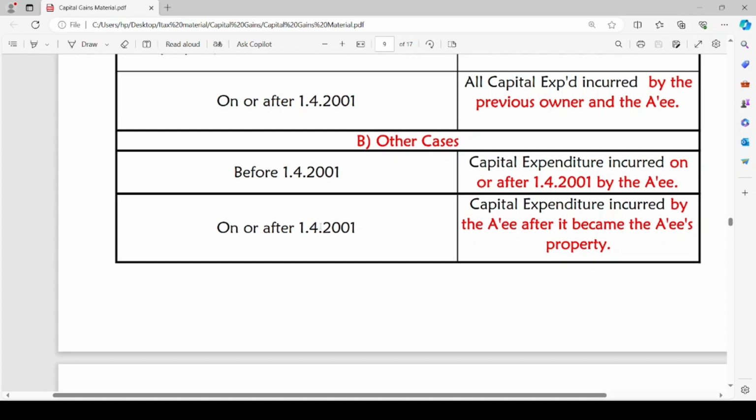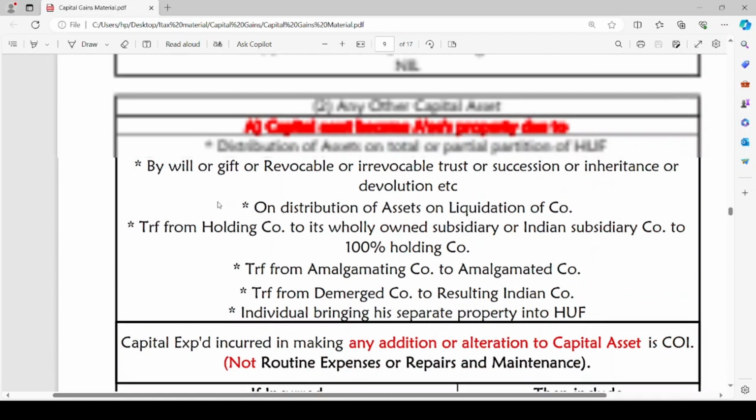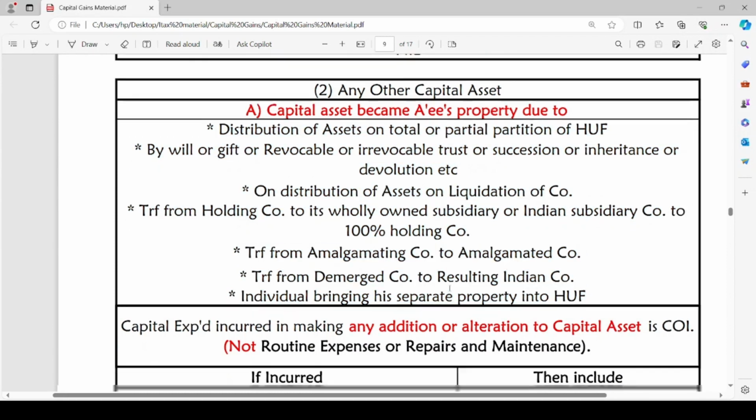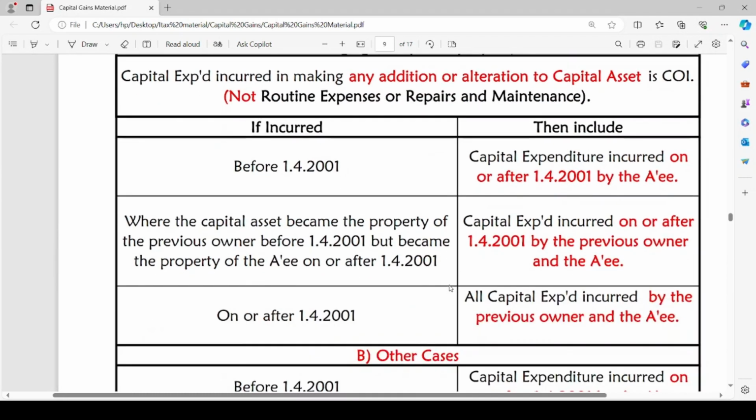capital gains. If the cost on improvement is incurred on or after 1st April 2001, the capital expenditure incurred by the assessee after it became the assessee's property only will be considered. If the cost of improvement is incurred on or after 1st April 2001, only the capital expenditure incurred by the assessee will be considered. For the above modes only, for the cases discussed in point A, only for these cases we are going to consider cost of improvement incurred by the previous owner also.